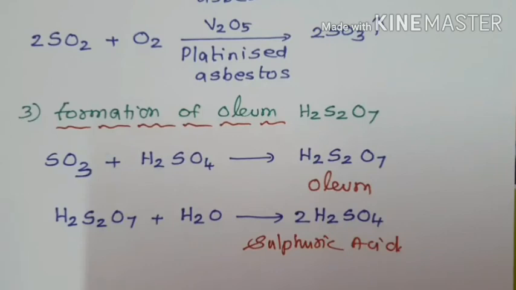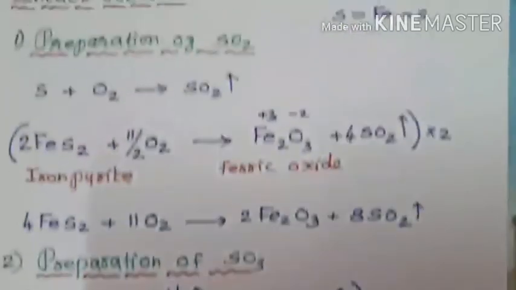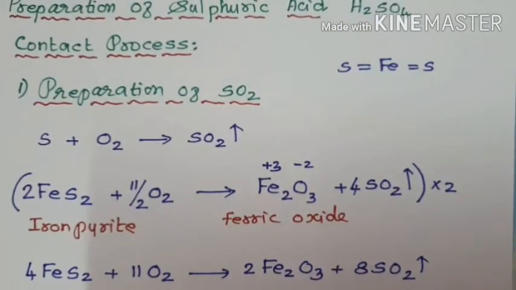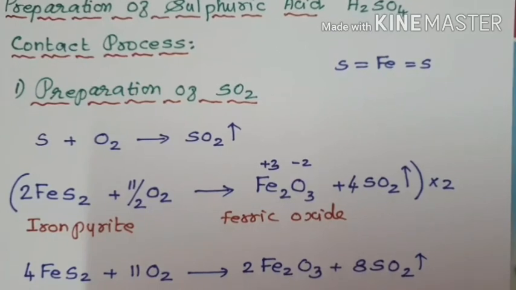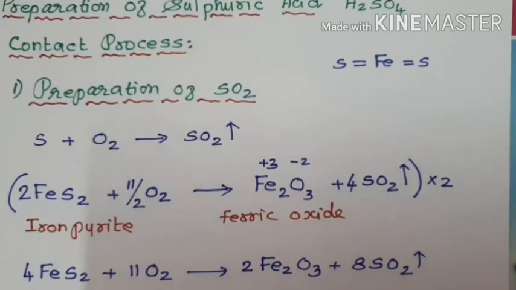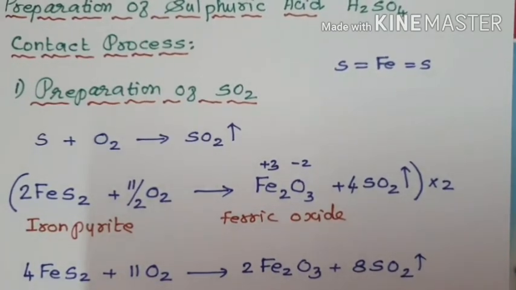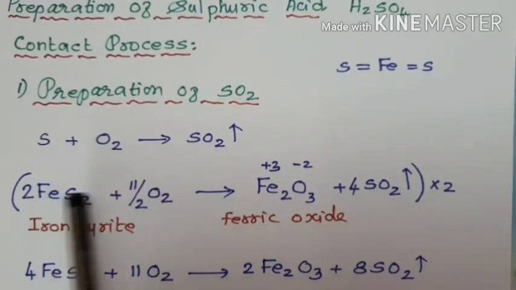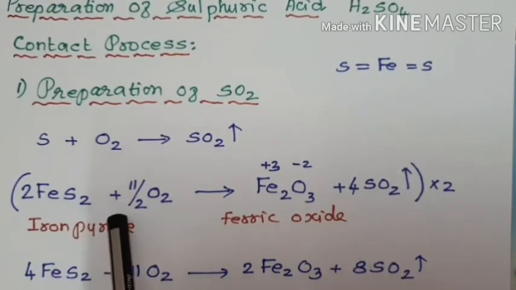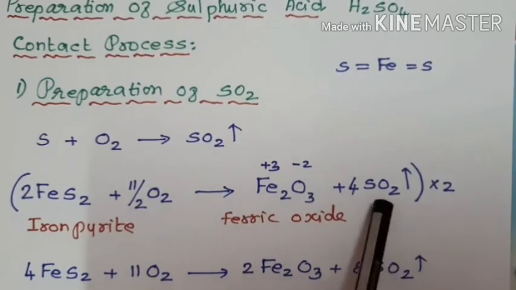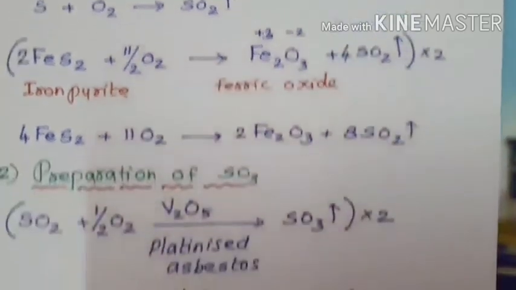And now, when we overall view these 3 processes: the first process, preparation of sulfur dioxide. Sulfur dioxide is prepared from sulfur or any sulfide ore, which when roasted with oxygen liberates sulfur dioxide.